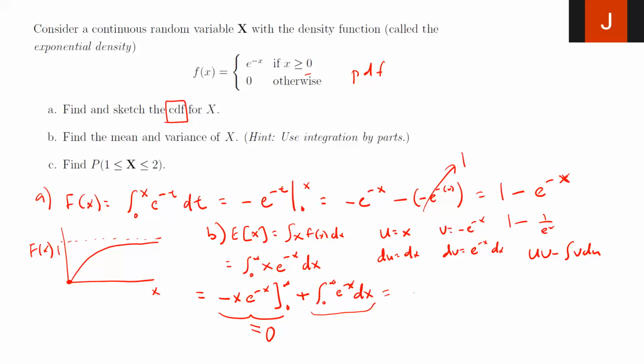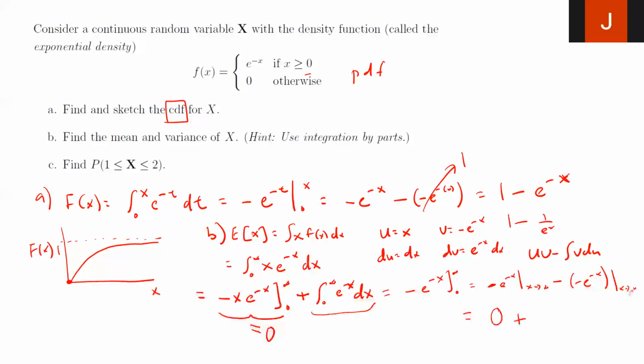So integrate again, this will be minus e to the negative x when I integrate from 0 to infinity. So this will be minus e to the negative x as x approaches infinity, minus minus e to the negative x as x approaches 0. What happens to this entire term as x approaches 0? This whole thing becomes 0, right? Now this will be plus, because I took the minus sign out.